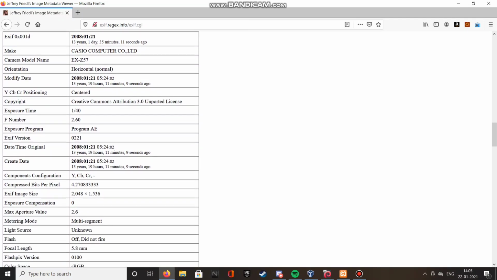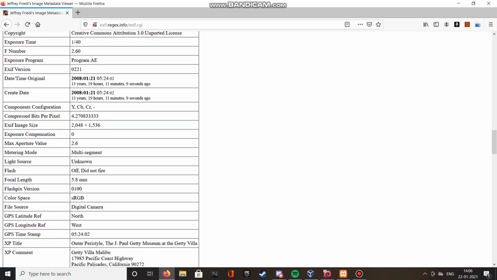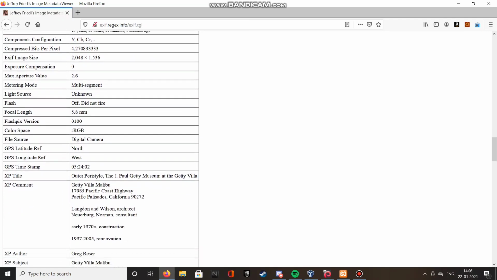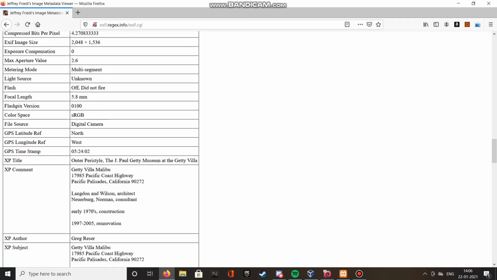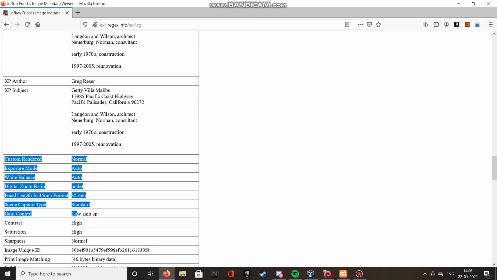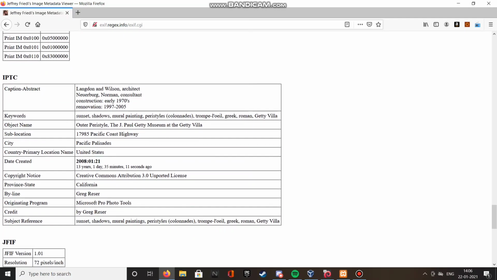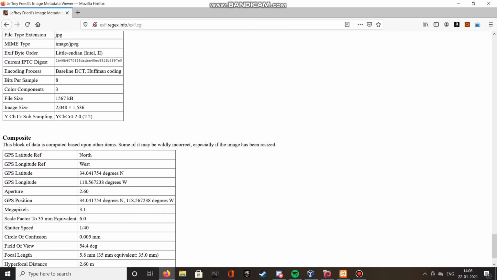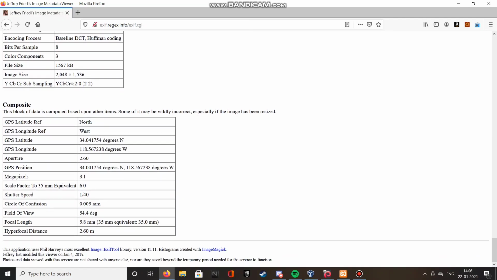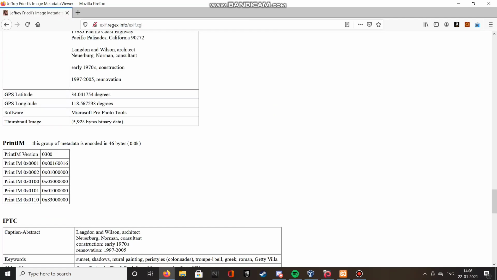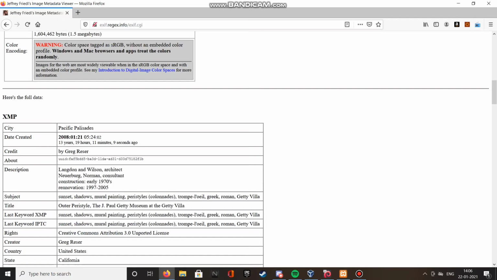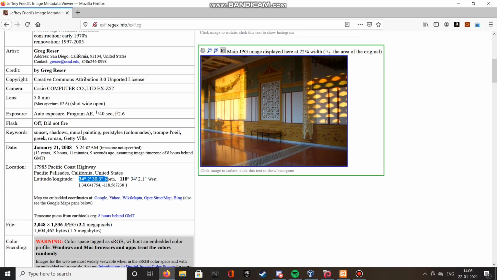There is further information like Casio Computer Co Limited, the company that made the camera. Most people know that company. And look, you also got the email of the person who owned this pic, as well as the GPS position, and a lot more information. You can go through all this information on your own.